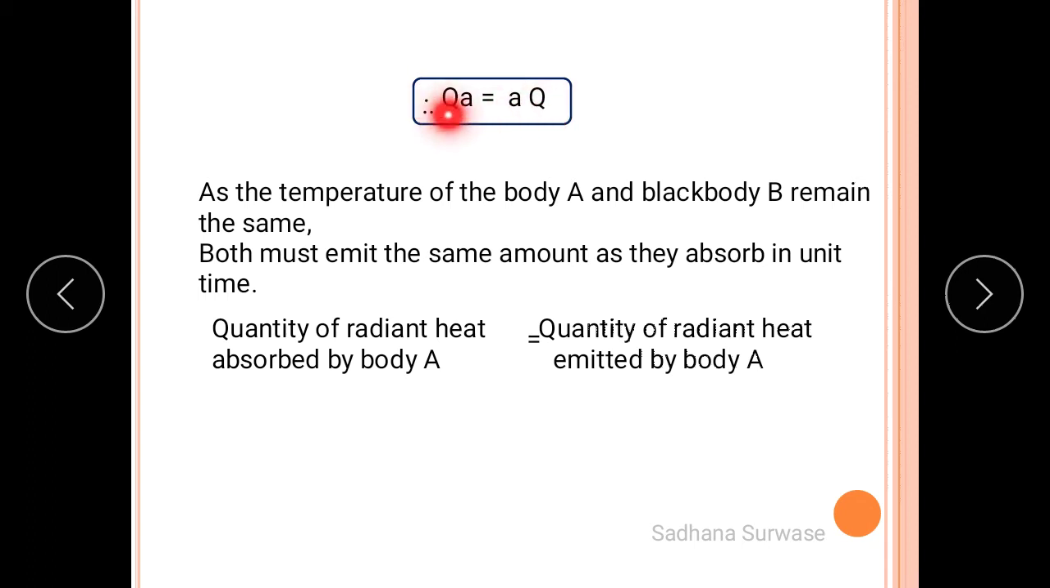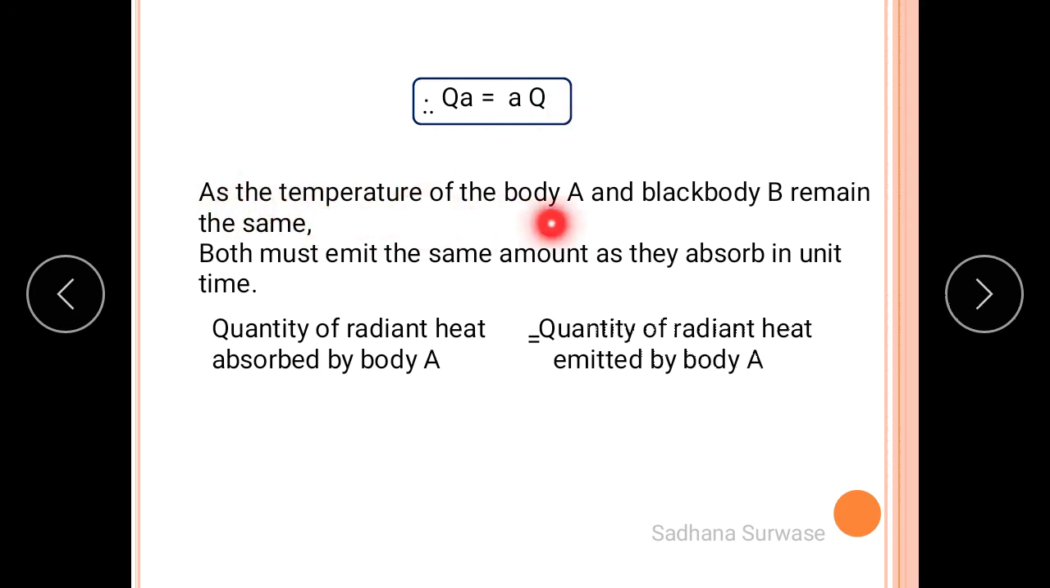So QA is nothing but the amount of heat absorbed by the ordinary body, and it is equal to small a into Q. Small a is the coefficient of absorption. Q is the amount of heat incident on the body. You have studied the coefficient of absorption, and that is the ratio of the amount of heat absorbed to the amount of heat incident on the body, that is QA upon Q. So QA is equal to a into Q.